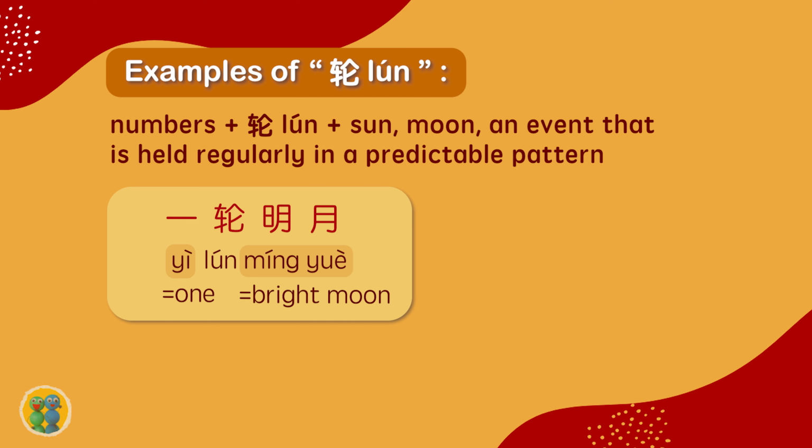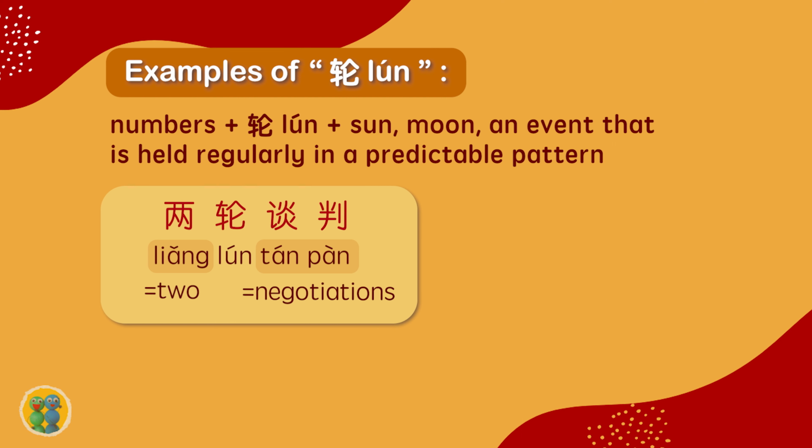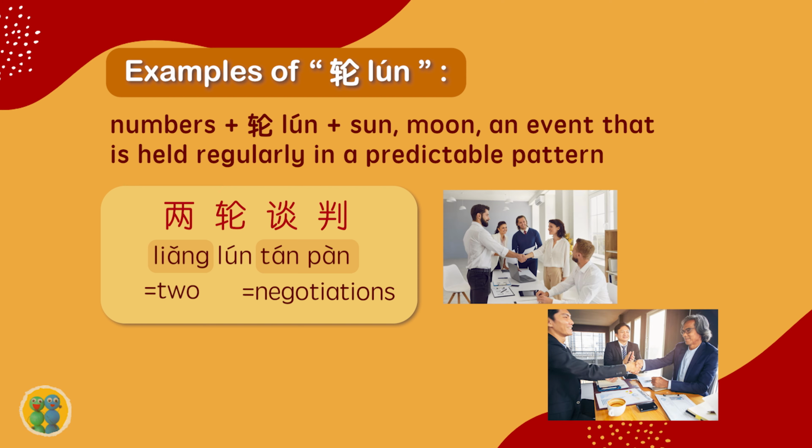And let's see the examples. 一轮明月. It means one. 明月 means bright moon. 一轮太阳. It means one. 太阳 means sun. 两轮谈判. 两 means two. 谈判 means negotiations.